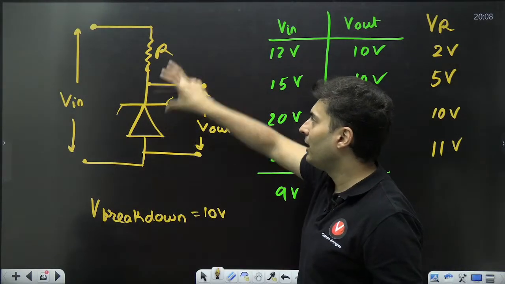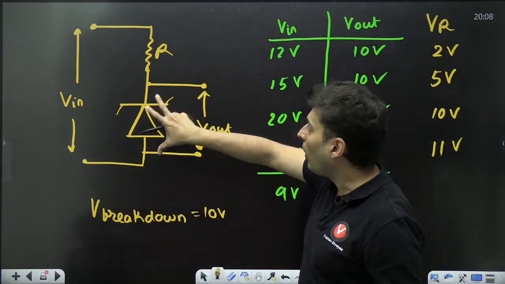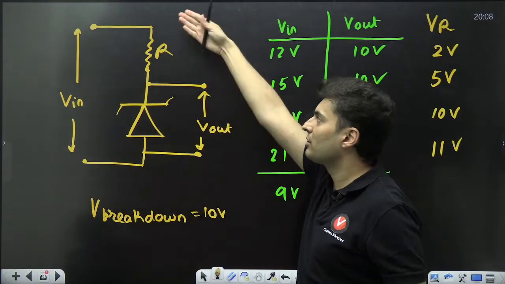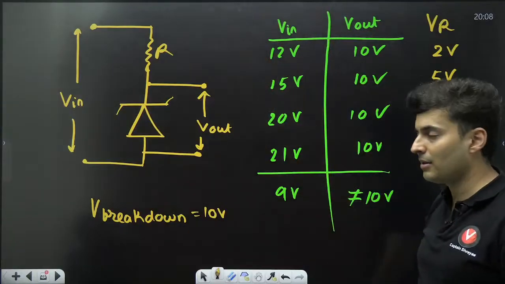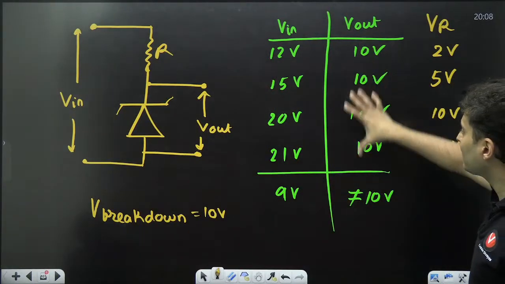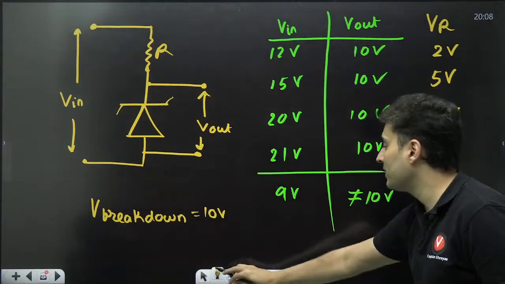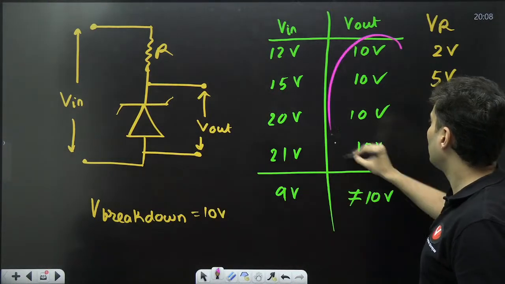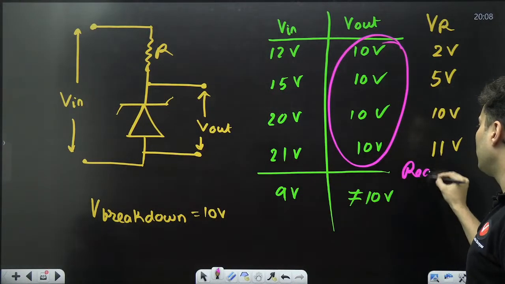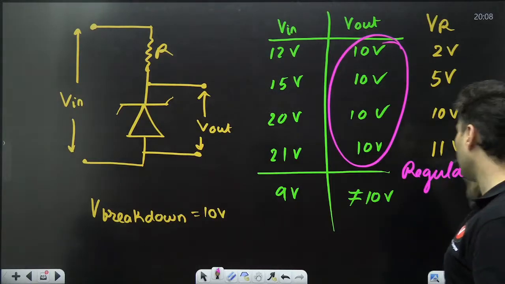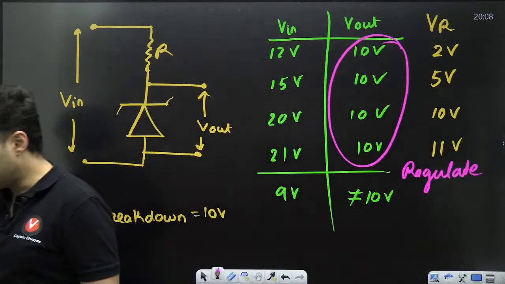So 10 and 11, 10 and 10, 10 and 5, 10 and 2. Always this will be 10. The remaining voltage is dropped across some other resistor or other device. So that's how it is able to regulate the voltage. It's maintaining the voltage. Okay, that's the logic behind it.